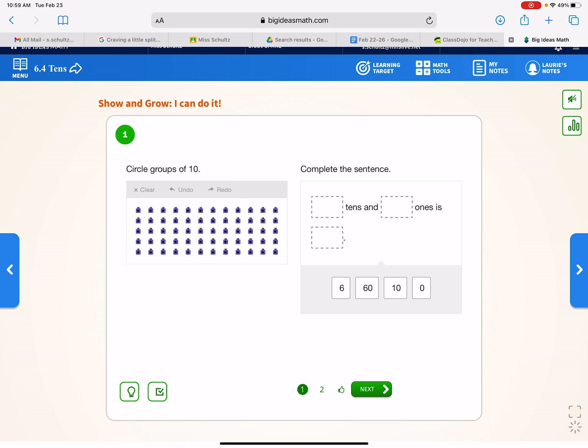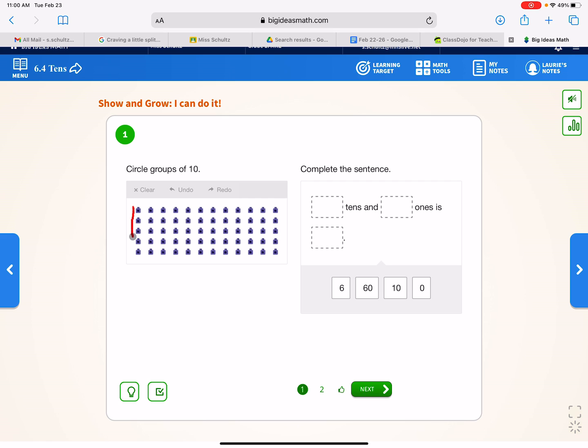But we want to speed up. We want to be quicker on spawning groups of 10. And what I like to do is, since we worked with 10 frames, we know that 5 is always going to be on the top and 5 is always going to be on the bottom. And we know 5 plus 5 is 10. So this is what I like to do.